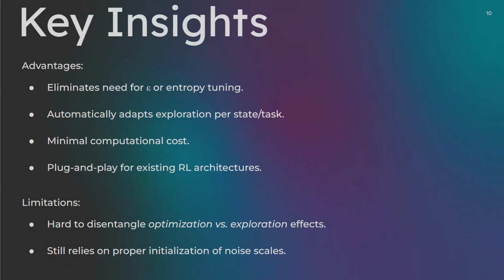This approach is computationally lightweight and easily integrates into any reinforcement learning architecture. Despite occasional difficulties separating performance gains from improved optimization versus improved exploration, NoisyNet provides RL agents with adaptive curiosity that traditional exploration methods cannot achieve.